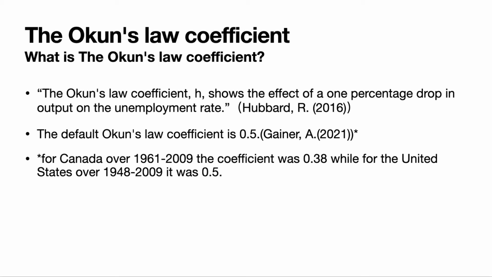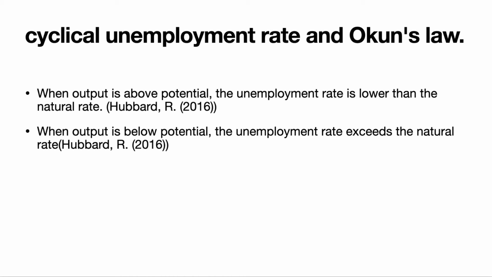The Okun's law coefficient shows the effect of a 1% drop in output on the unemployment rate. The default Okun's law coefficient is 0.5. When output is above potential, the unemployment rate is lower than the natural rate. When the output is below potential, the unemployment exceeds the natural rate.